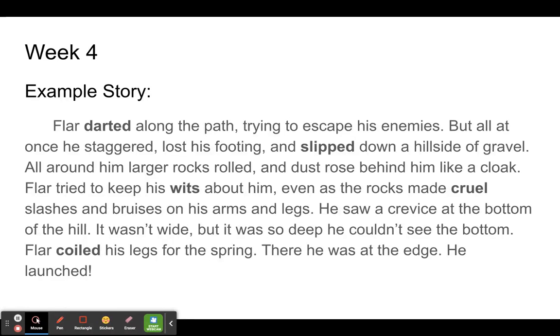It wasn't wide, but it was so deep he couldn't see the bottom. Flar coiled his legs for the spring. There he was at the edge. He launched.